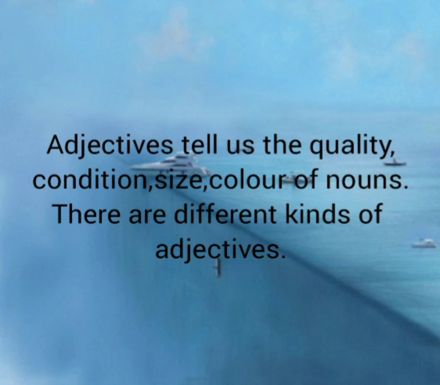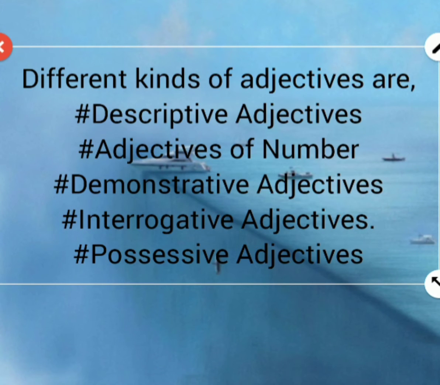There are different kinds of adjectives. We can classify these adjectives into different types. Mainly we can classify them into five. First one, descriptive adjectives, adjectives of number, demonstrative adjectives, interrogative adjectives and possessive adjectives.